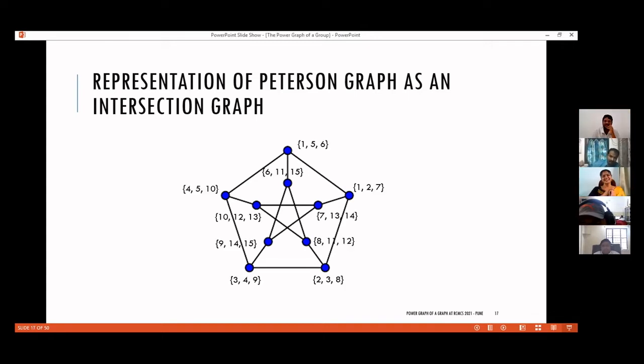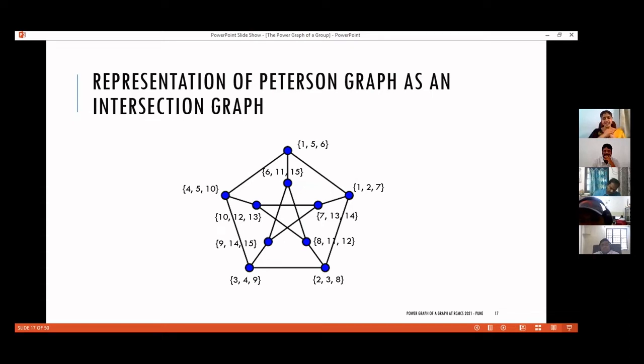So here it is. This is the intersection graph representation of the Petersen graph. So we have got a representation for the Petersen graph, but does that mean that every graph can be represented as an intersection graph? Need not be, right? This is a famous, notorious counterexample graph, but just because something is true for this doesn't mean that it is true for every graph. But in fact, for every graph it is true, and it can be proved in general also.